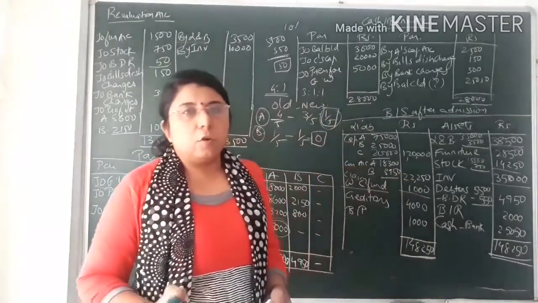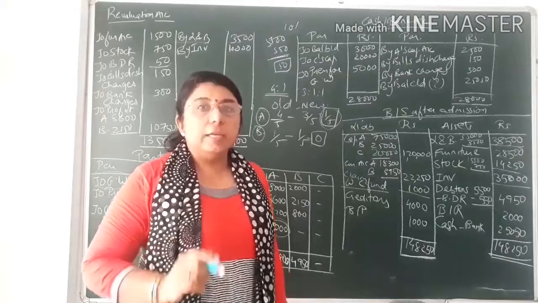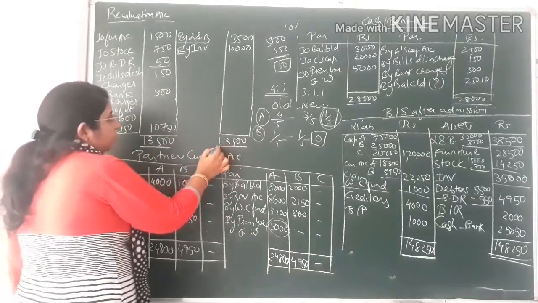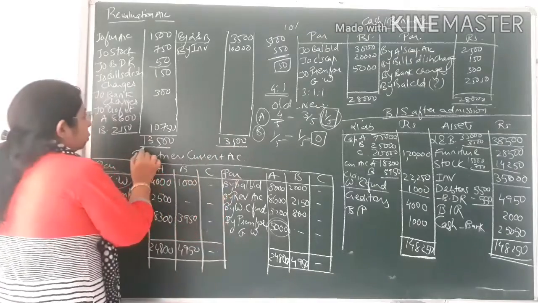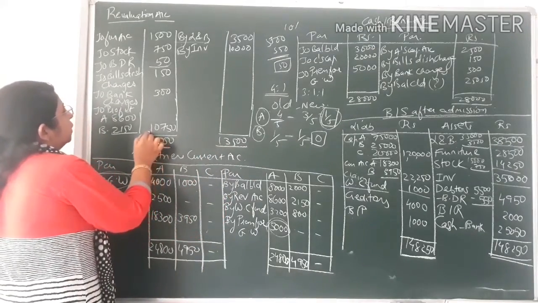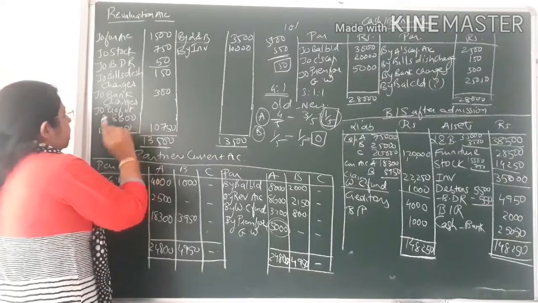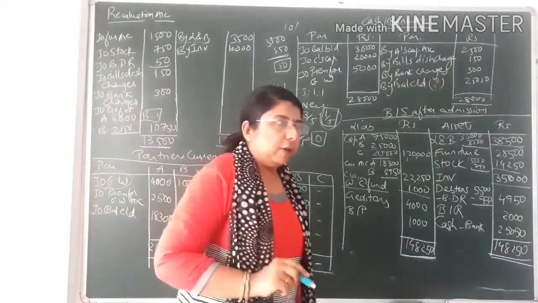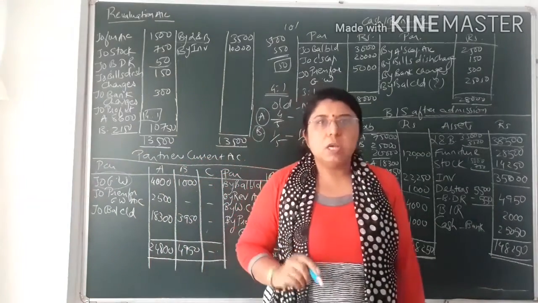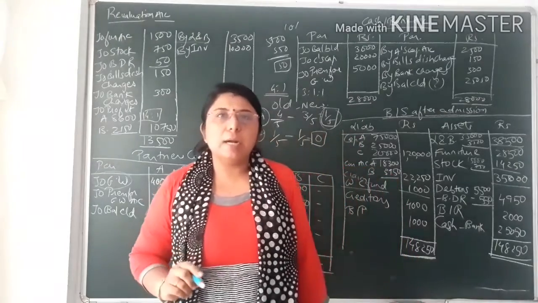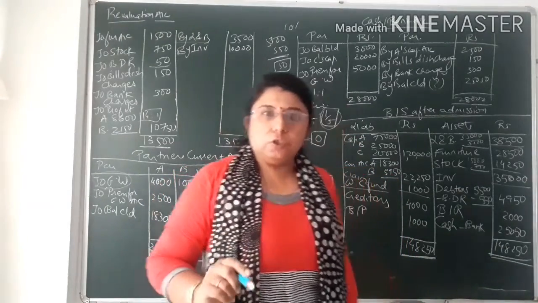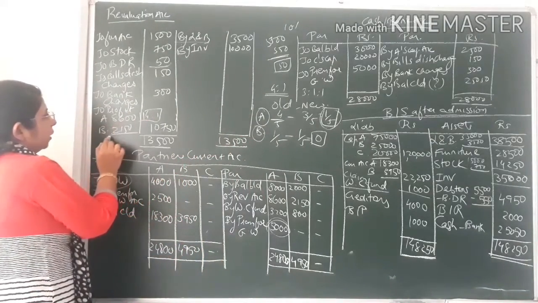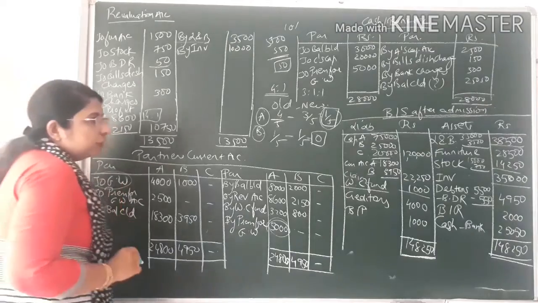After completion of all the adjustments, first of all we'll close the revaluation account. You can see in the revaluation account there are two entries. The total of the credit side would be more, that is 13,500. Both sides have written 13,500. The difference that would come is 10,750, which is to be distributed amongst the old partners. Always, the difference of the revaluation account, whether it is profit or loss, is to be distributed amongst the old partners in their old profit sharing ratio. So here between A and B, in the ratio of 4:1, it is 8,600 and 2,150.